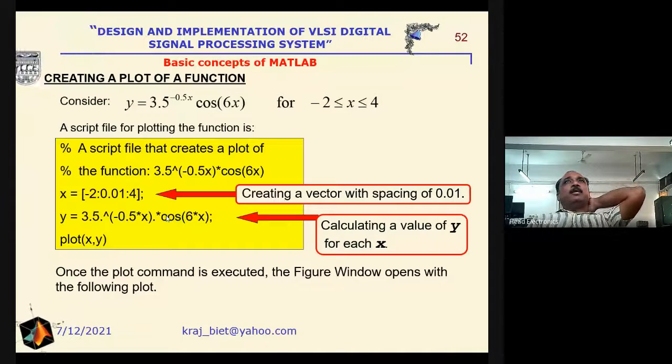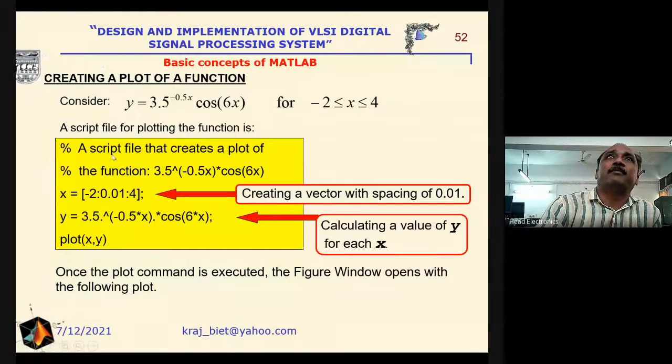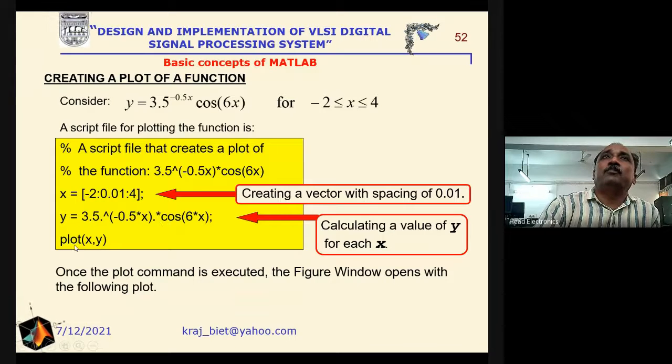To describe this, if we write a percentage sign, it is not part of the program or command but a description. So here x has been defined, y is defined in terms of the equation, and we write plot x comma y.